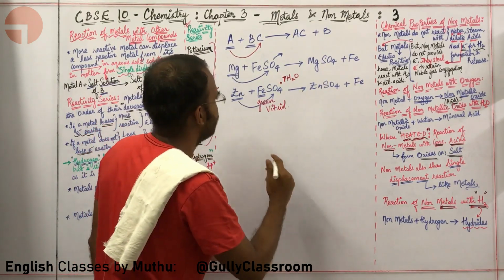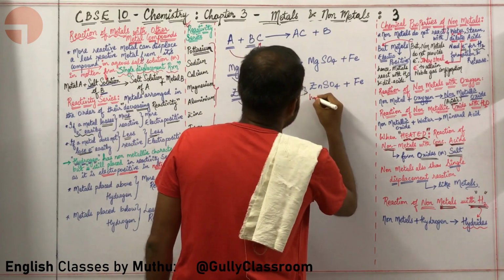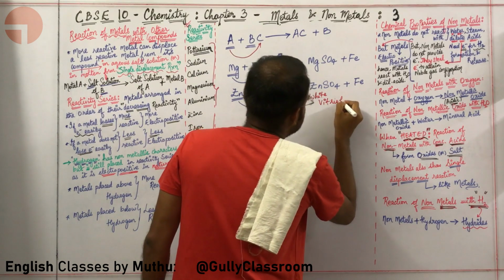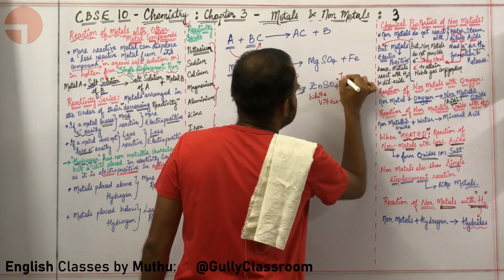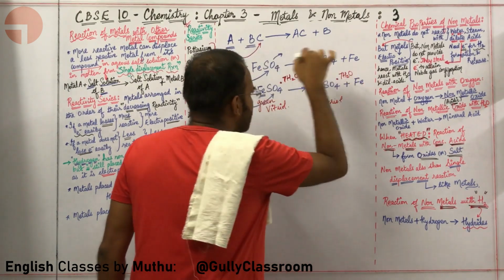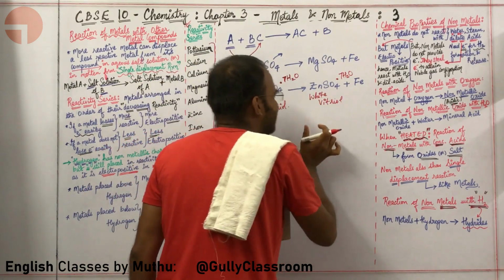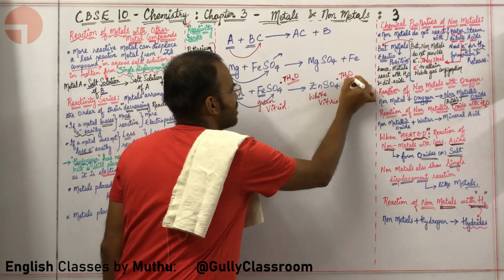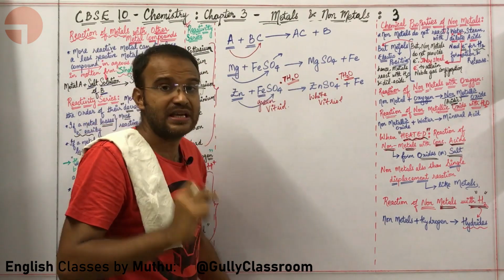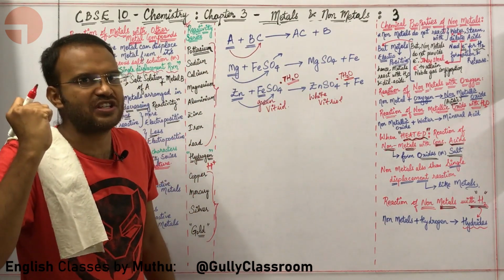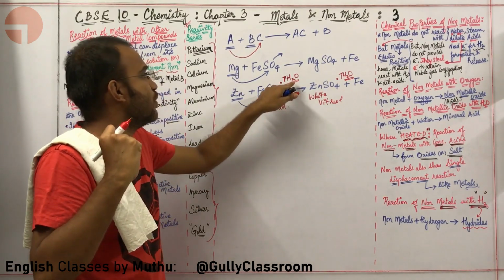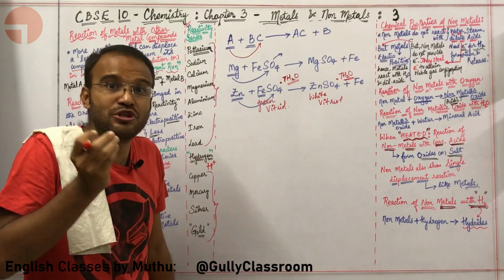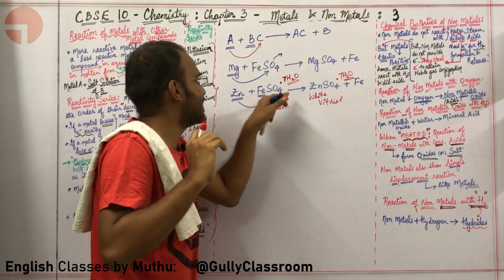What about ZnSO4, sir? ZnSO4 is called white vitriol. When ZnSO4 combines with 7 molecules of water, it becomes white in color, so it is called white vitriol. So what are the 7 molecules of water? We have learnt about this in the chapter Acids, Bases and Salts. This is simply called water of crystallization. The water of crystallization usually gives color to these sulfate salts.